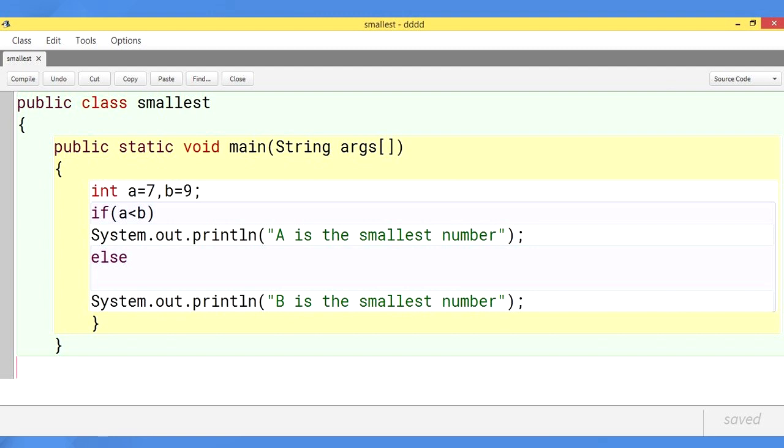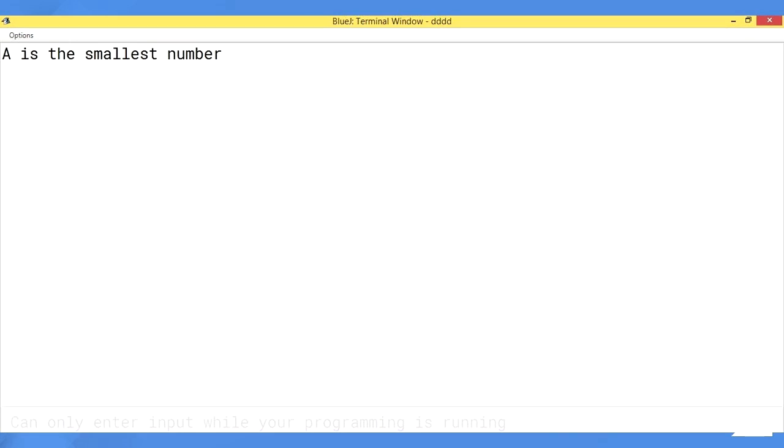If the first condition is true, then the answer should be a is the smallest number. If the first condition is not true, then in else we go for the second statement, system.out.println, b is the smallest number. Between these two statements, any one statement has to print the answer, and the answer is a is the smallest number because a holds 7 and b holds 9. By the mathematical calculation, a is less than b, so 7 is the smallest number.